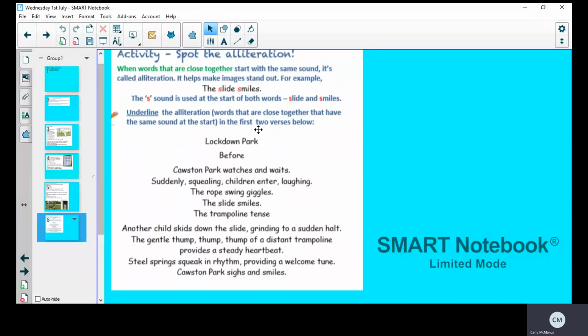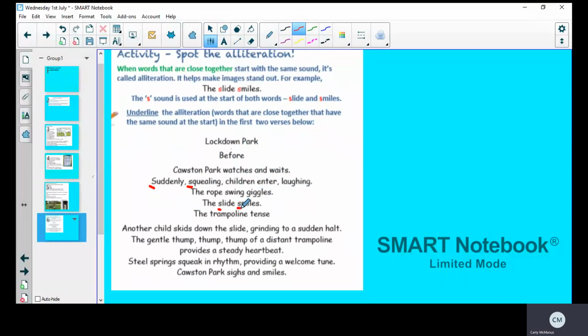If we have a look in the first verse together, let's look for any alliteration, just to start you off. So Lockdown Park, that's not the same letter. Before Corston Park, watches and waits. As I explained earlier, these are both W's, but there's an and in between, so that's not alliteration. Oh, but look here. Suddenly squealing. That's alliteration. They both begin with S, so I'd write those two words down. Children enter laughing. The rope swing giggles. The slide